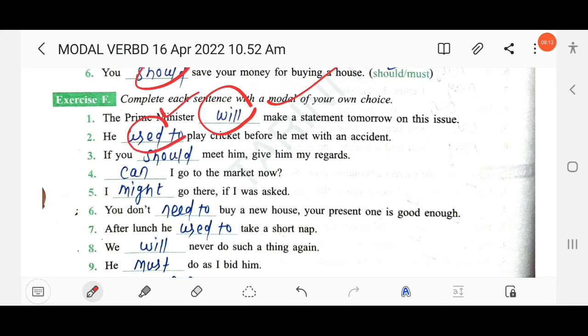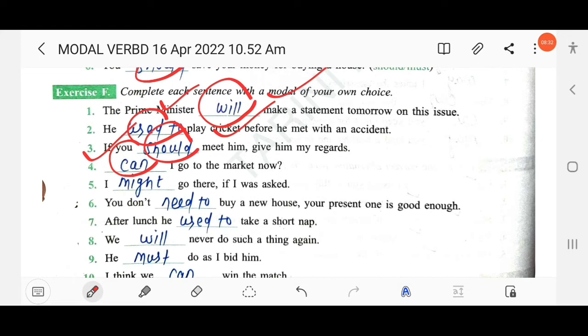If you ___ meet him, give him my regards. If you should meet him. The next: ___ I go to the market now? Can I? Informal. So here "can" is used to show the informal, right? Here "can" is used for asking permission. Can I go to the market now? The next: I ___ go there if I was asked.